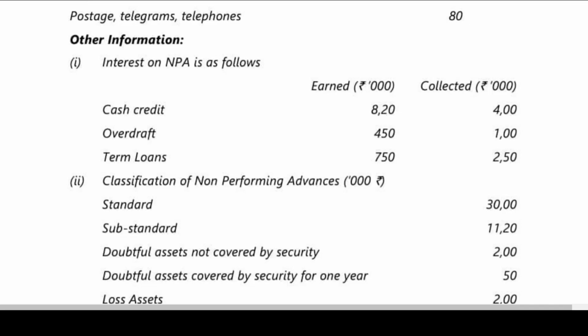In these cases, what is to be done is that 820 earned, collected 400. 820 minus collected 400 is income not collected, because out of 1820 we got in the beginning of the problem.